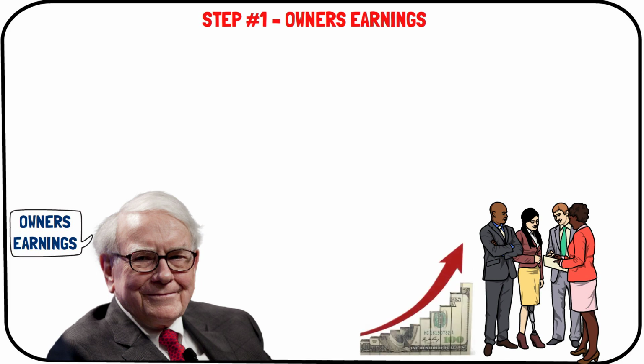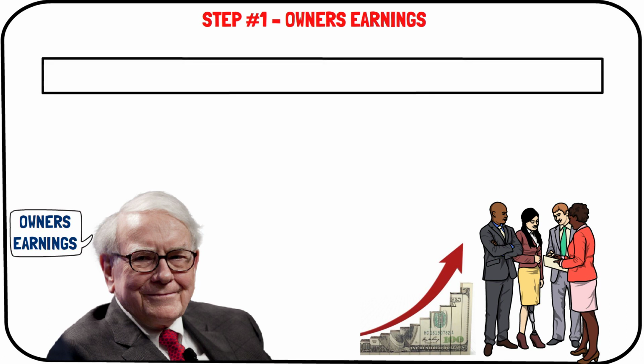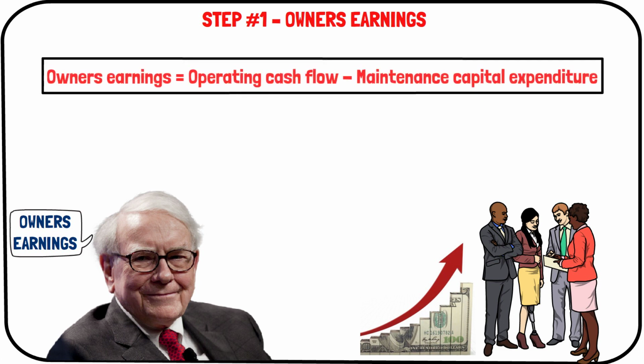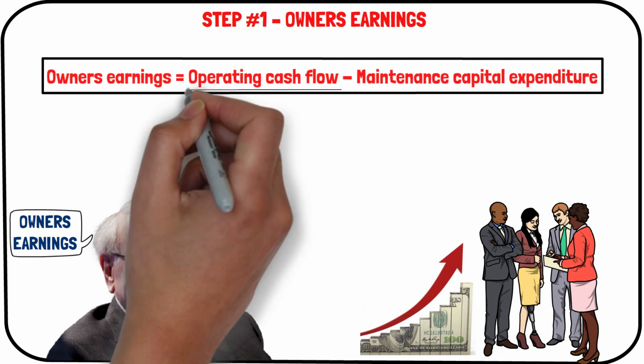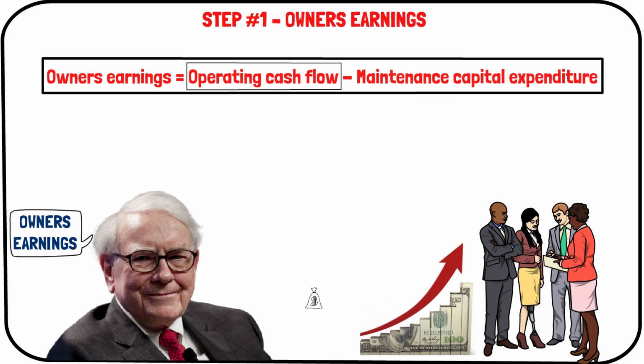and/or generate income from dividend payments. A simplified formula for owners' earnings is to take the operating cash flow and subtract the maintenance capital expenditures. Operating cash flow is a measure of the total amount of cash generated by a company's normal business operations.